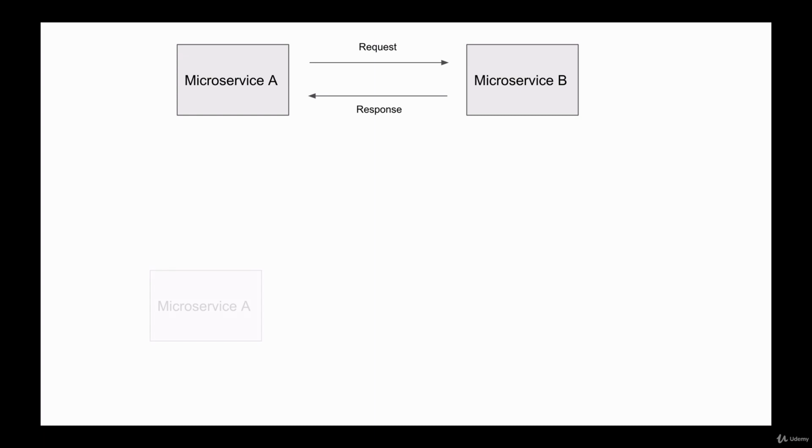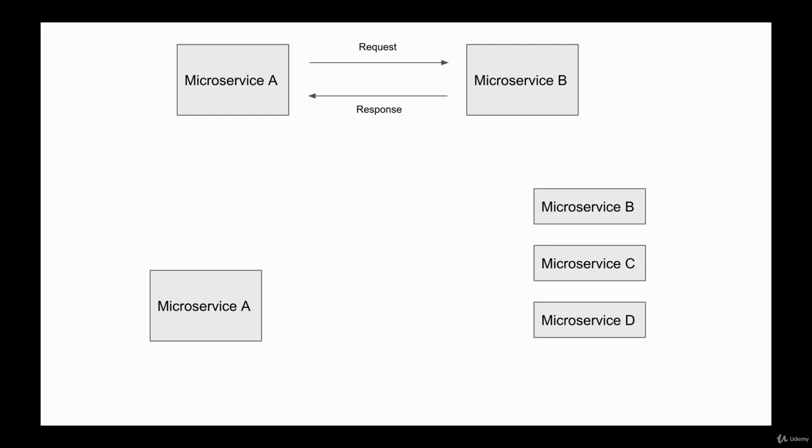What if we have a microservice A that needs to communicate a message to multiple other microservices at the same time? The direct request and response communication is no longer convenient in this case. If there are only 3 destination microservices, then maybe we can deal with it. But what if there are dozens of destination microservices that need to receive a message? Or what if microservices that need to receive a message can be added later? And how many of them will be added later, we do not know. In this kind of use cases, the direct HTTP request and response communication between 2 microservices is no longer helpful. In these kind of situations, we can use event-driven architecture.